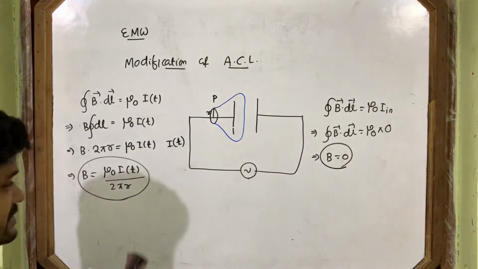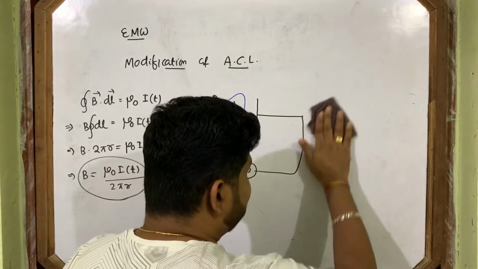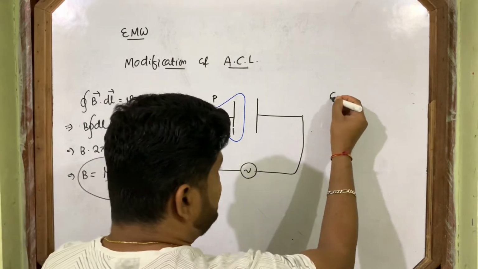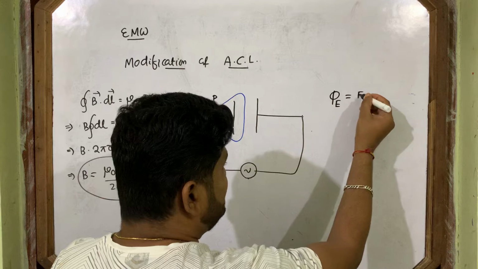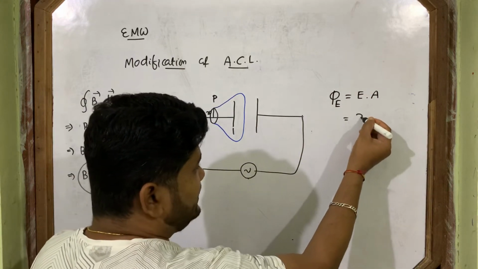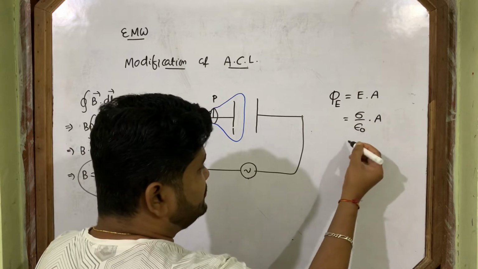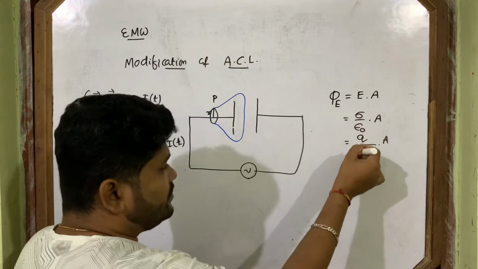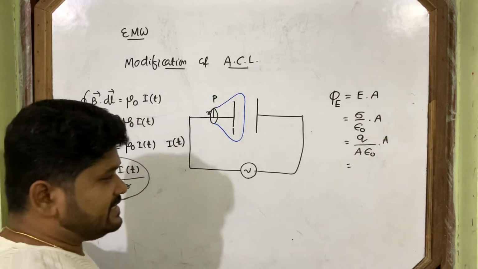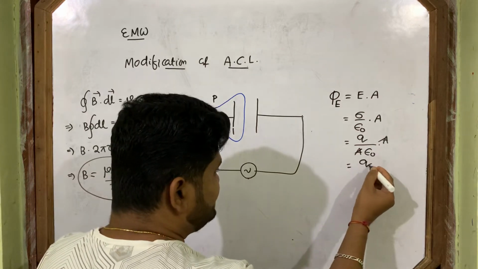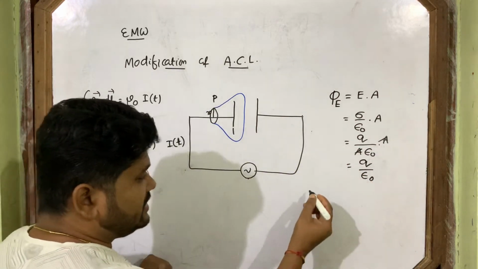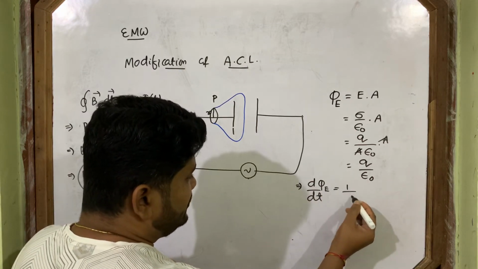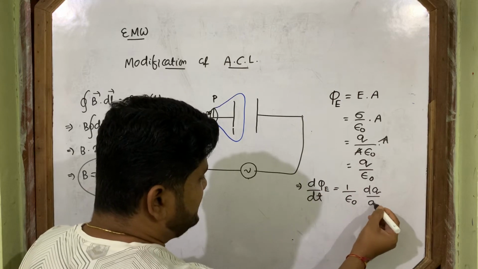So let's find the expression of that displacement current. It comes from the changing of electric flux. So let's first find the electric flux: electric field into area. And the electric field is sigma by epsilon naught between the two plates of the capacitor. Sigma is equal to Q by A, the surface charge density. A cancels, so this becomes Q by epsilon naught. If I take the derivative of both sides, this is phi E equals 1 by epsilon naught, and on this side dQ by dt.